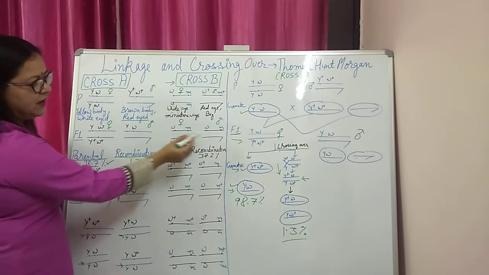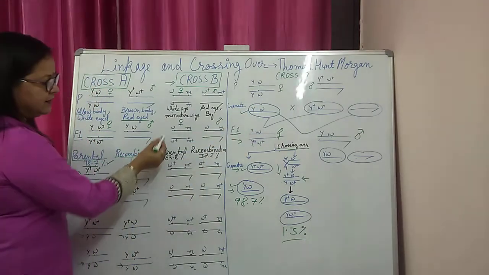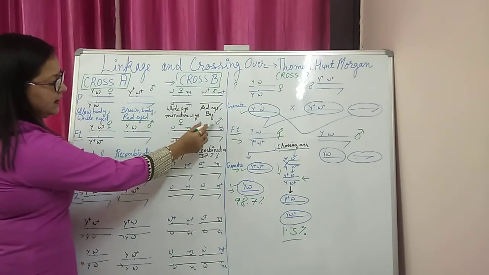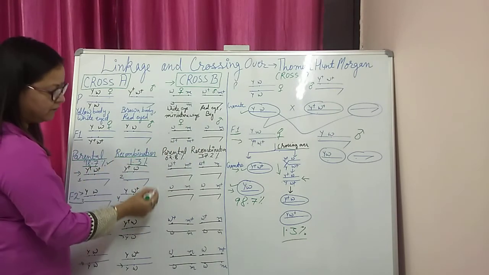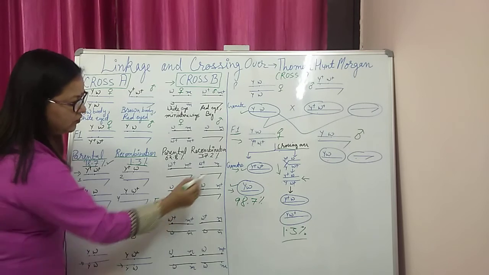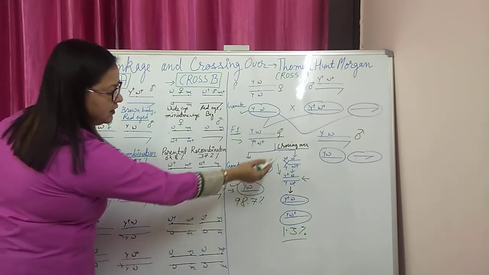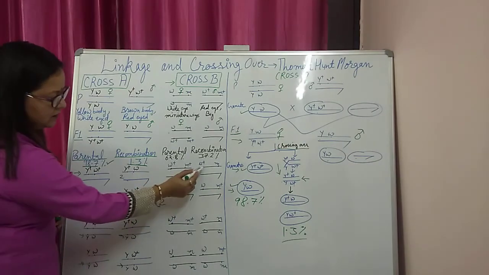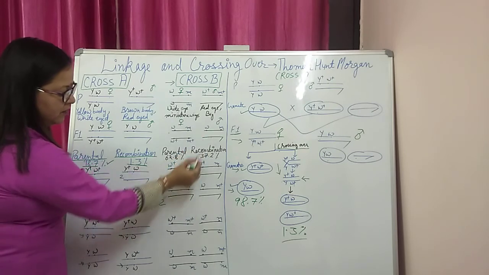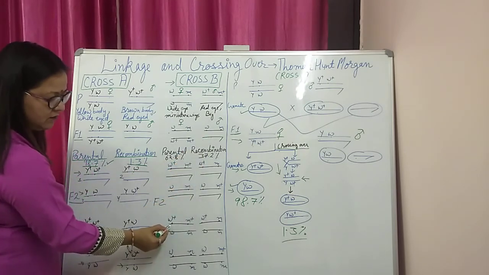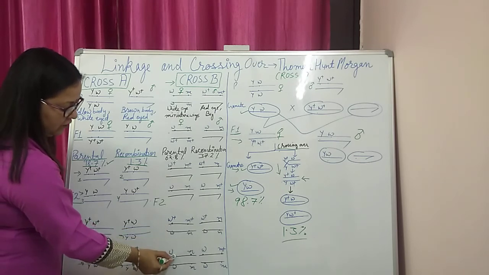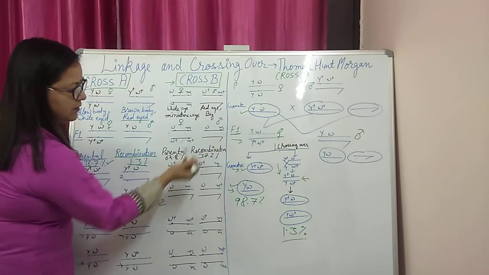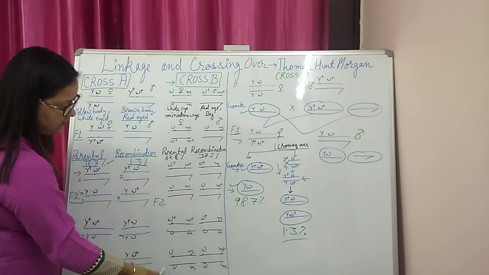So in F1 again you can draw such gametes, and then you can write here like in your NCERT book. So here we are getting female and male. We will go for the F2 generation. In F2 again you can write such parental gametes and new combination gametes. Same it is written here. Here is the parental gamete. This is the recombination gamete crossed with the male chromosome. In the second group of diagrams, parental gametes of female and recombinant gametes of female cross with the male gamete. So we have such a diagram and